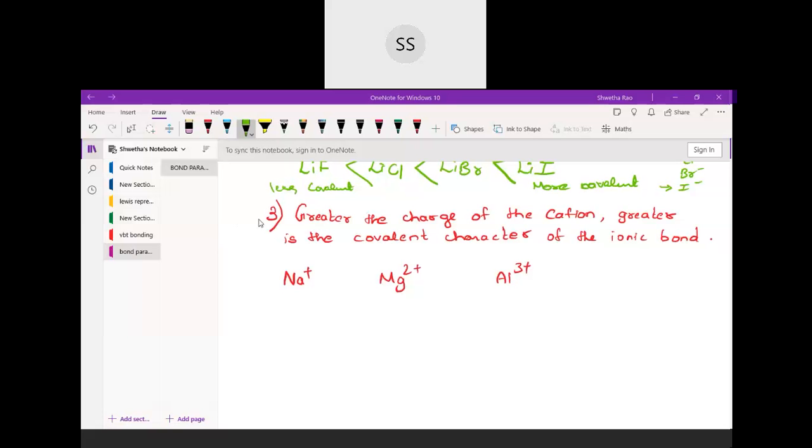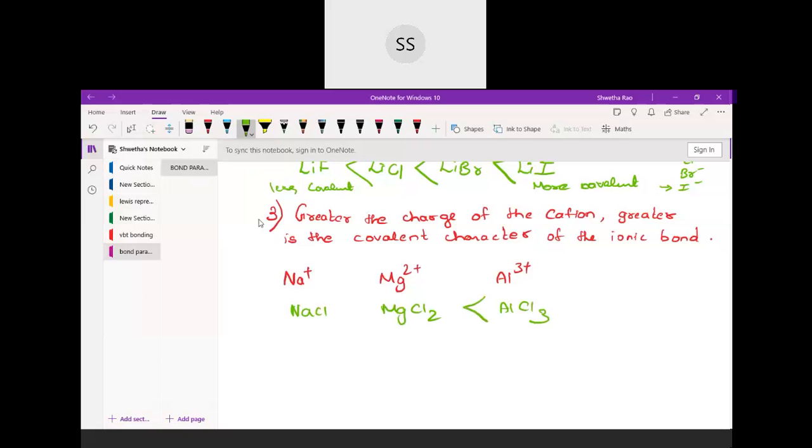So I'm talking about the one very deficient of electrons. Aluminium 3+ has the greater charge, which means high effective nuclear charge of this cation.